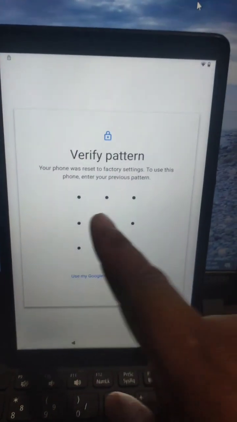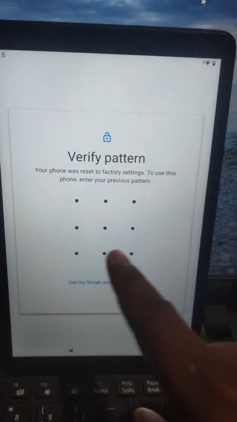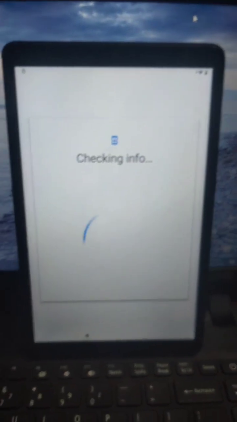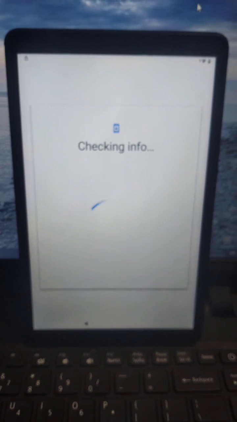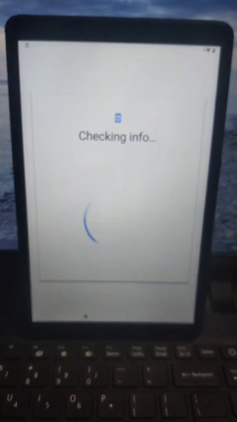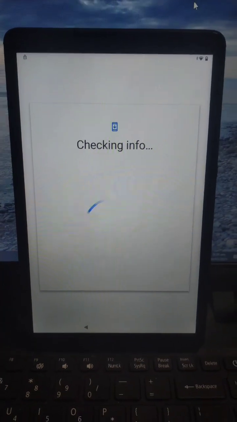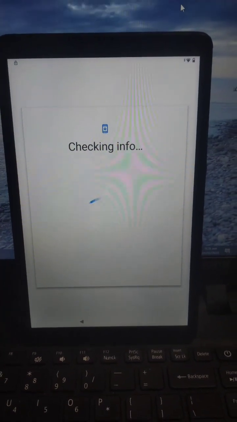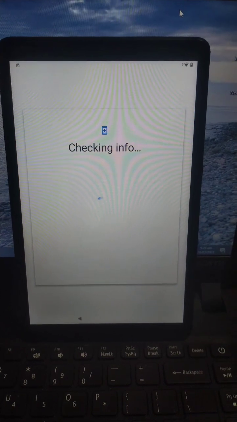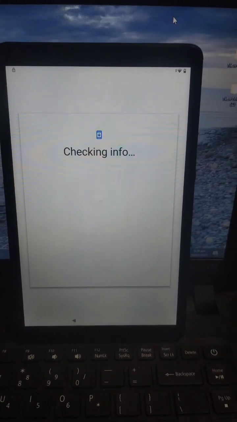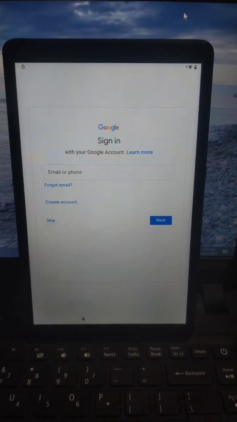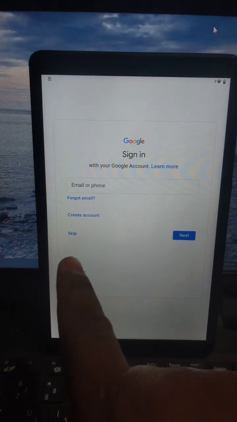Then need to put our password L. See? Just wait. There is a word skip.